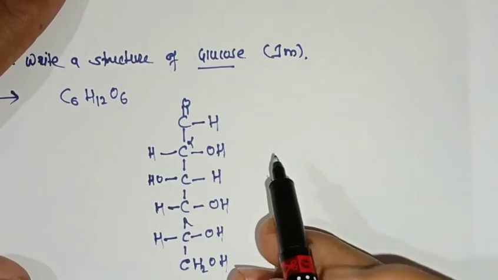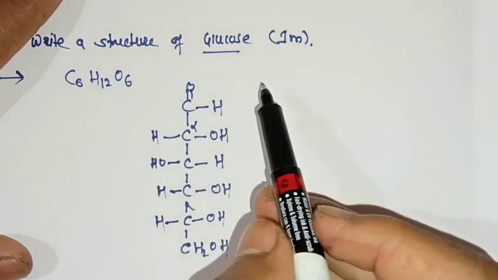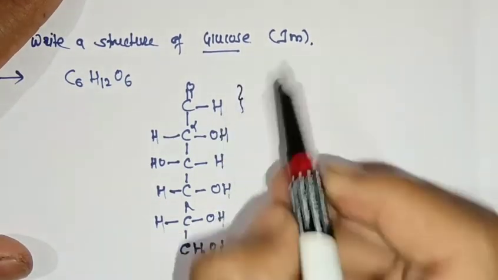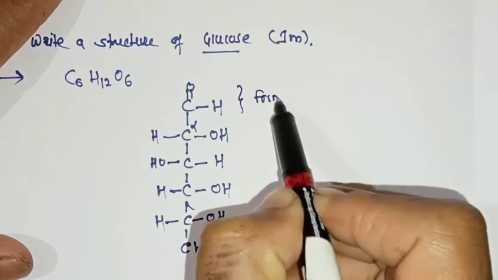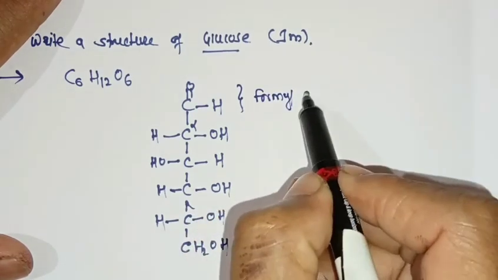Now understand the glucose structure. This group is called the formyl group, CHO, or we can say the aldehyde group.